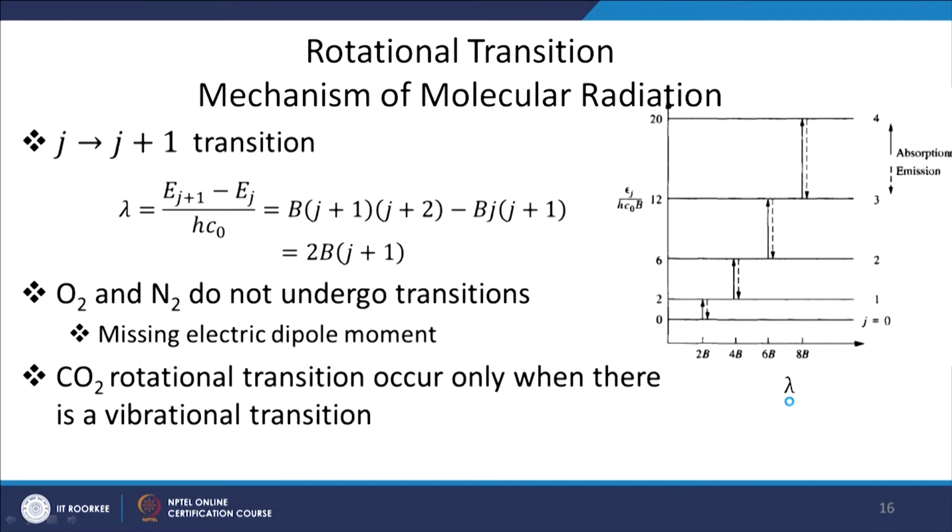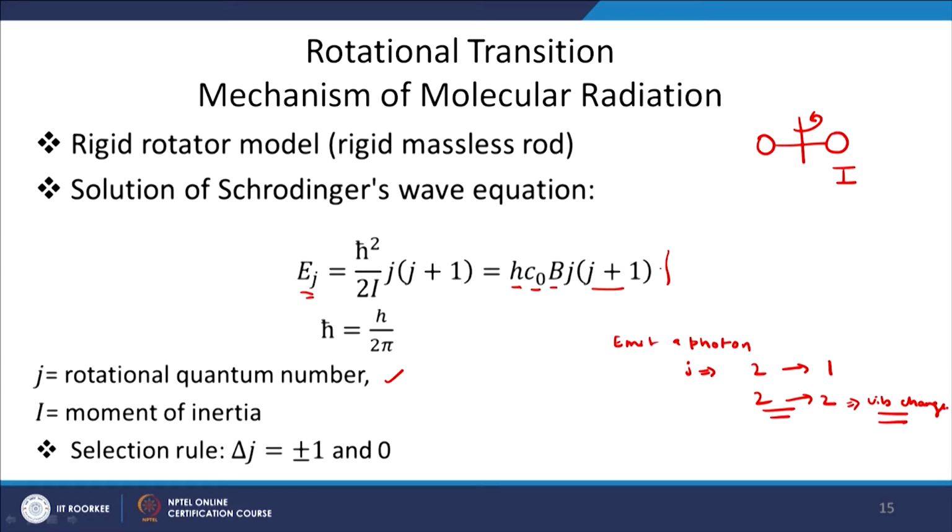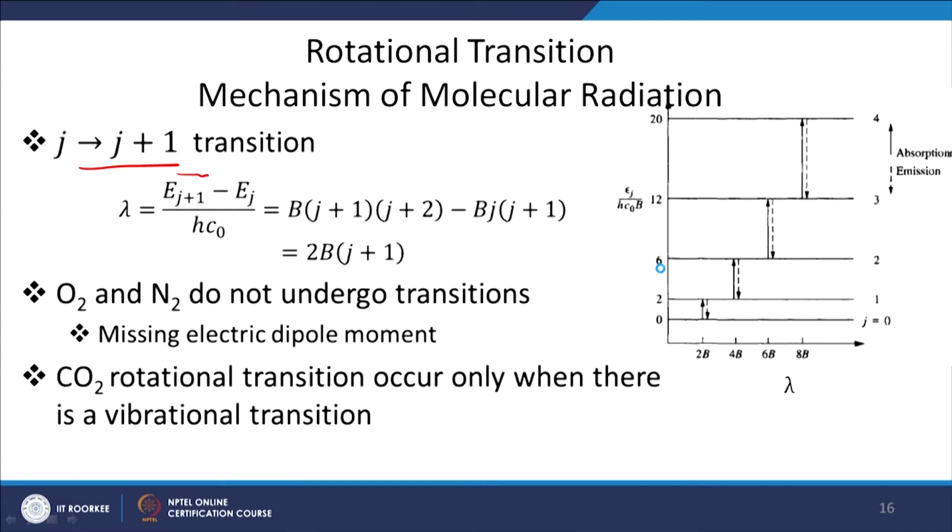The same thing is represented graphically here. If we have a transition from J to J plus 1, that means we absorb a photon. When we absorb a photon, we jump from a lower energy level to a higher energy level. So, we represent the wavenumber of the transition as the energy in the higher state E J plus 1 minus E J, divided by h c naught. We substitute for the expression of energy from this relation. It gives you B (J plus 1)(J plus 2) minus B J (J plus 1), and this expression reduces to 2B (J plus 1).